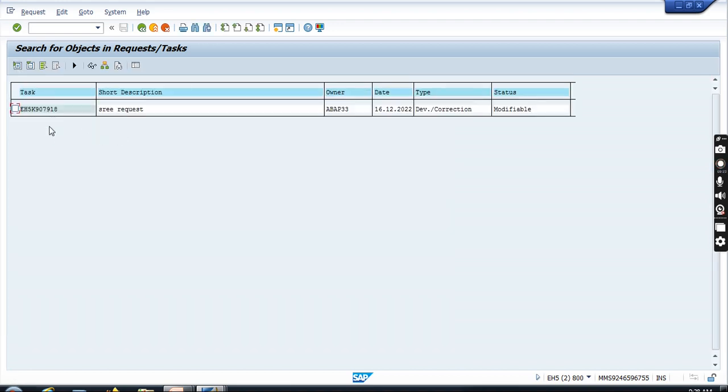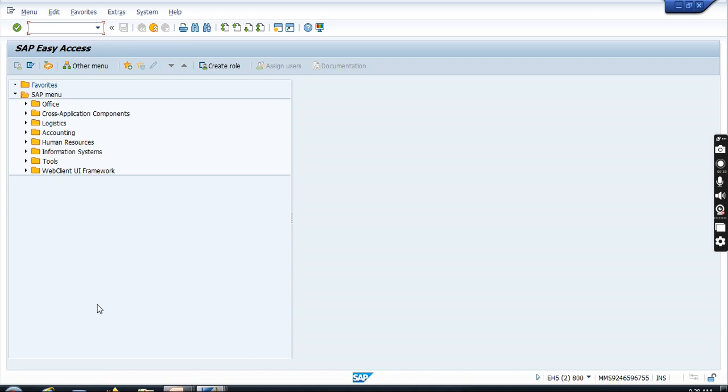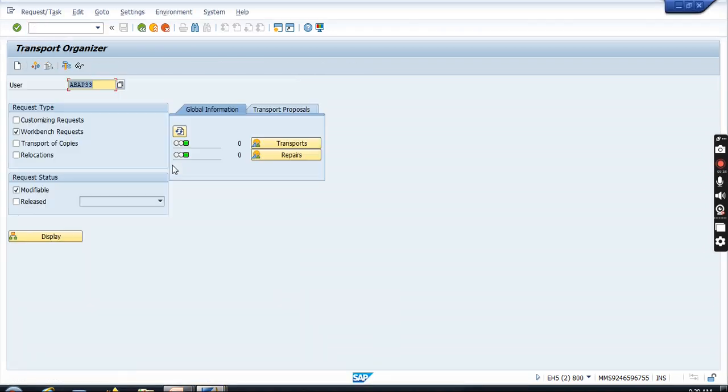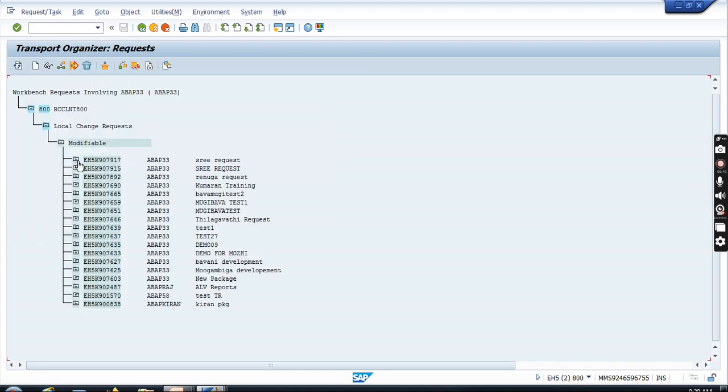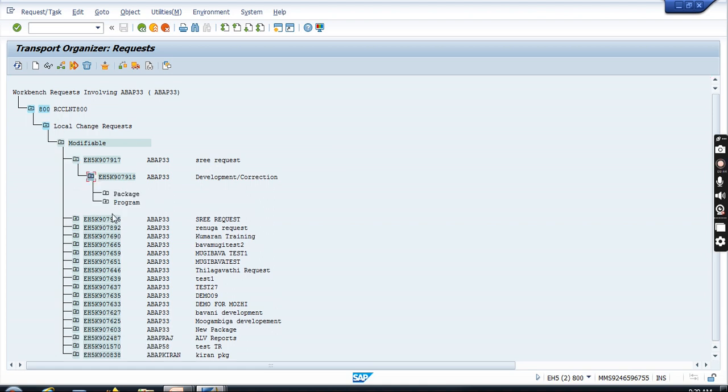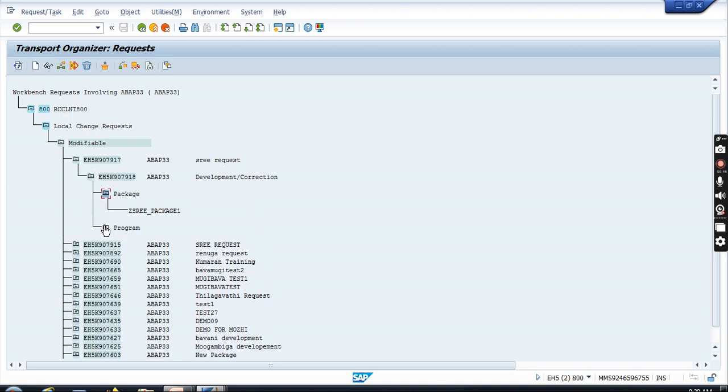So we can find this is the task number. I already told you the request number and the task numbers are successive numbers. So 917 is the request number, 918 is the task number. Okay. Next, now I am going to use the T code SE09. Here choose workbench request, modifiable. This is my request, right? Our request. So request 917, 918 is the task number. Request contains task contains objects.